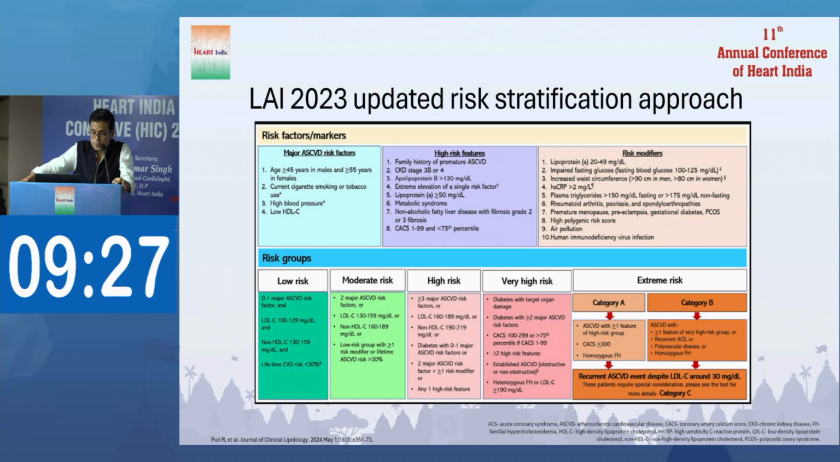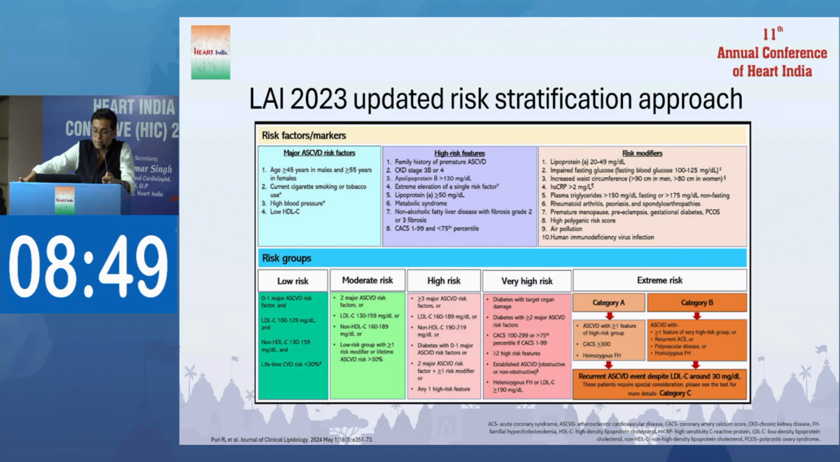So in LAI, any diabetes duration, they have mentioned as high risk group. Some very high risk groups are any ASCVD, obstructive or non-obstructive, on the basis of coronary artery calcium scores, if the value is more than 100 and below 300, this is called very high risk. And the third and final part is the extreme risk, which is further divided into three parts: extreme risk A, B and C. Extreme risk category A is ASCVD with more than one feature of the high risk groups, coronary artery calcium scores more than 300, and homozygous familial hypercholesterolemia.